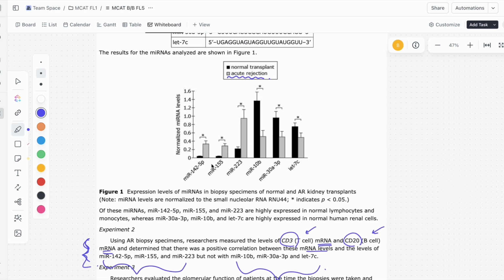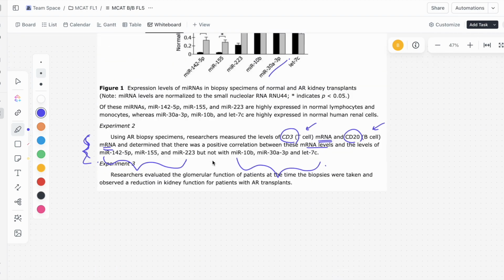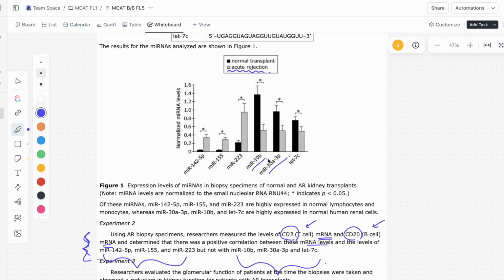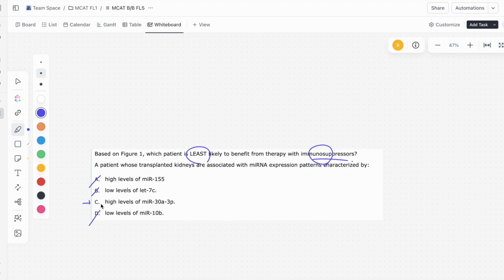High levels of MIR30A3P. Now here we see that high levels are associated with those with a normal transplant. So giving these guys immunosuppressants won't be as helpful as if we gave the immunosuppressants to patients with acute rejection. So C is looking like the answer to me so far. But let's take a look at D. Remember to go through all of the answer choices. Low levels of MIR10B, and we see that low levels are associated with people with acute rejection, which means they would benefit from the immunosuppressors. So we know it can't be D. So given all we have, C is the correct answer for this question.